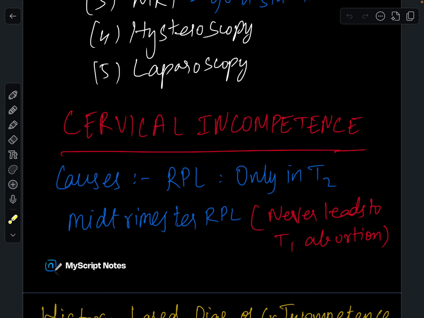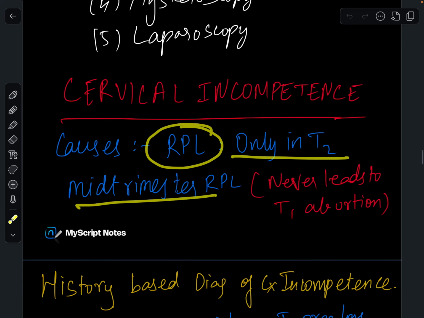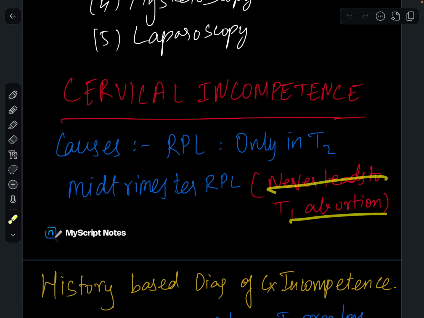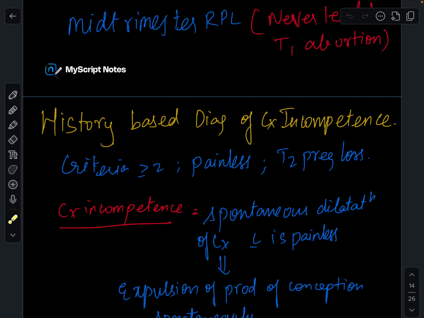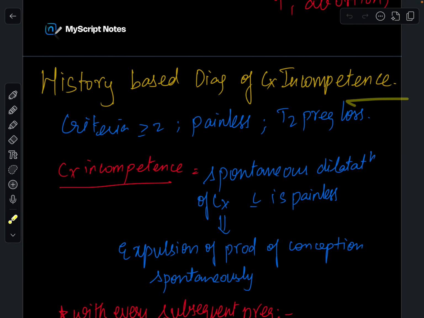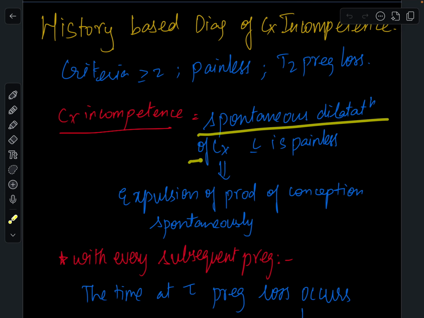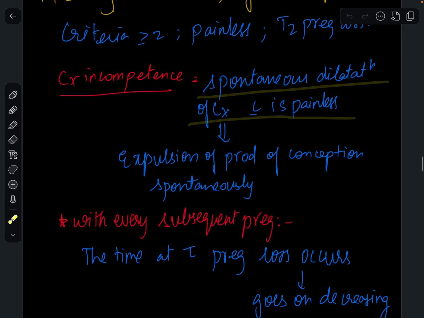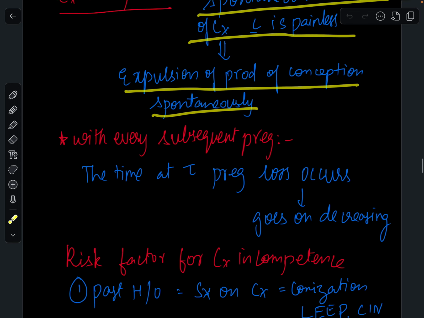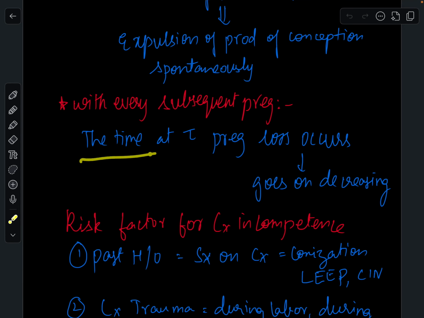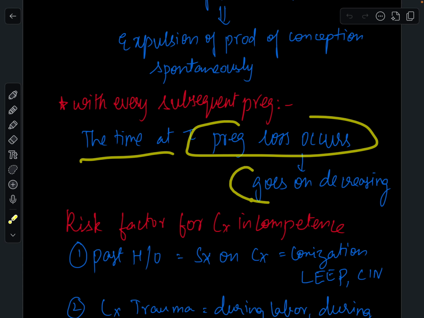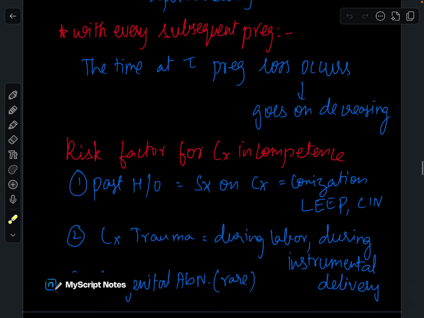Coming to cervical incompetence, it is the cause of recurrent pregnancy loss only in T2, as I said. Mid-trimester recurrent pregnancy loss never leads to T1 abortion. History-based diagnosis of cervical incompetence: the criterion is greater than or equal to 2 painless T2 pregnancy losses. If present, it is a history-based diagnosis. There is spontaneous, painless dilatation of the cervix, and expulsion of products of conception occurs spontaneously. With every subsequent pregnancy, the time at which pregnancy loss occurs goes on decreasing. It is opposite to that of syphilis.